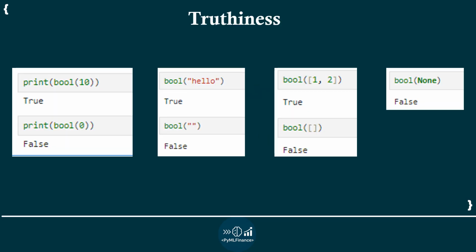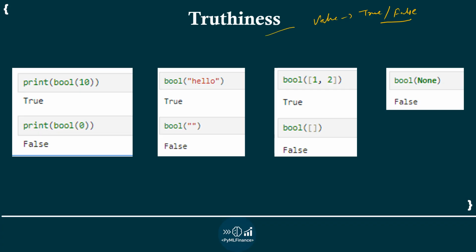So let's slow down a little and discuss something very important. Okay, let's talk about something Python does quietly. So Python often treats any value as either true or false. So this idea in Python is called truthiness.